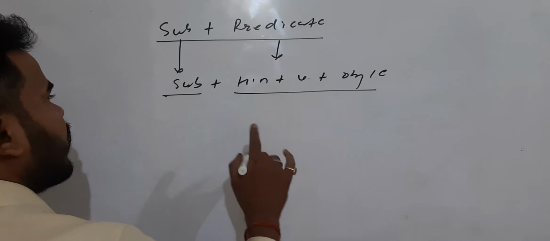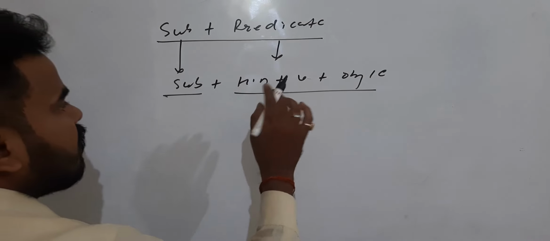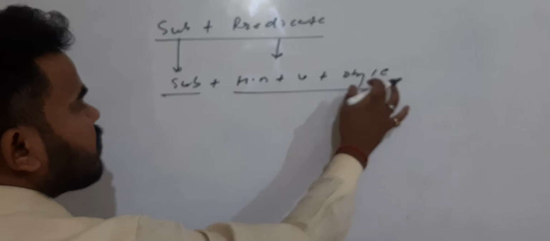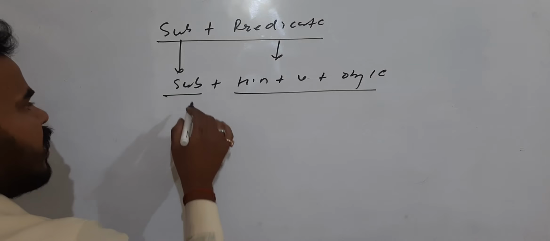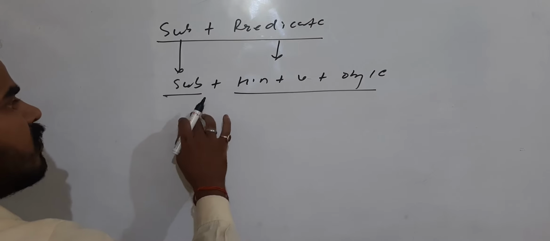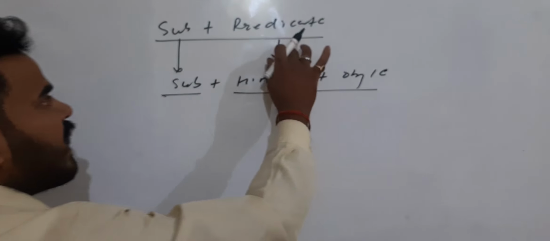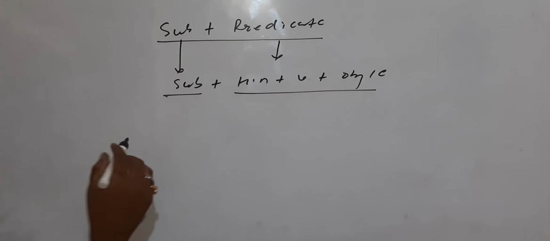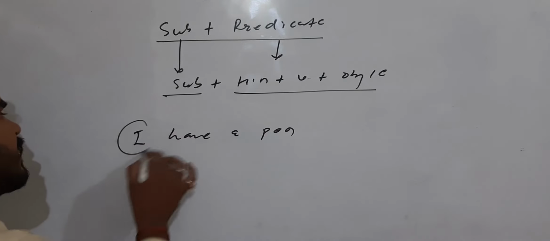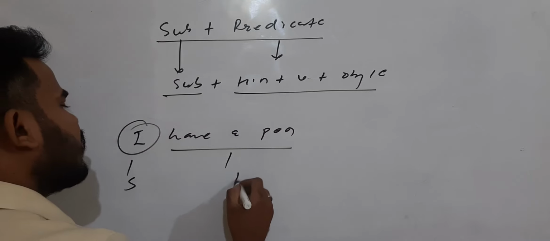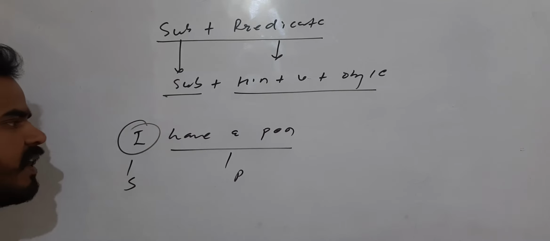Remember this thing: in the predicate you find helping verb plus object or complement, verb in any form, helping verb in any form. The subject is only alone, and this whole part is known as predicate. Suppose a sentence is there: I have a pen. So this is only the subject, and this part is called the predicate, right?